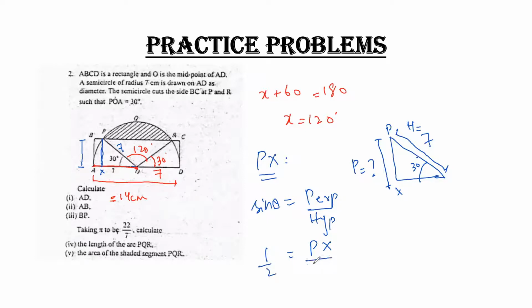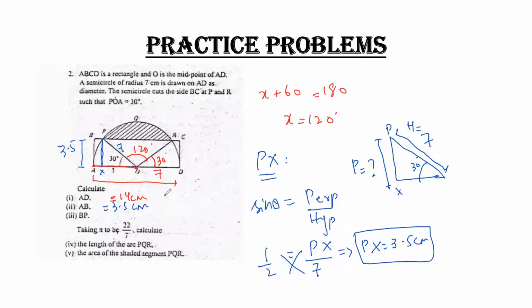If I cross multiply, I'll get Px equals 3.5 centimeter. Since Px is parallel to AB, AB is also equal to 3.5 centimeters. So my answer is 3.5 centimeter.